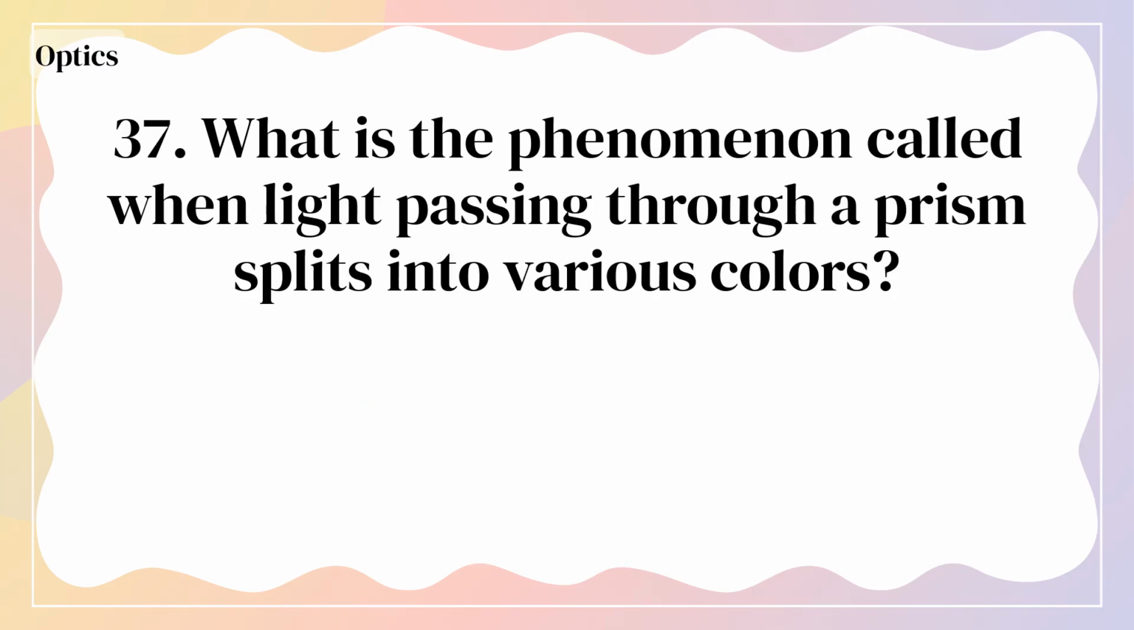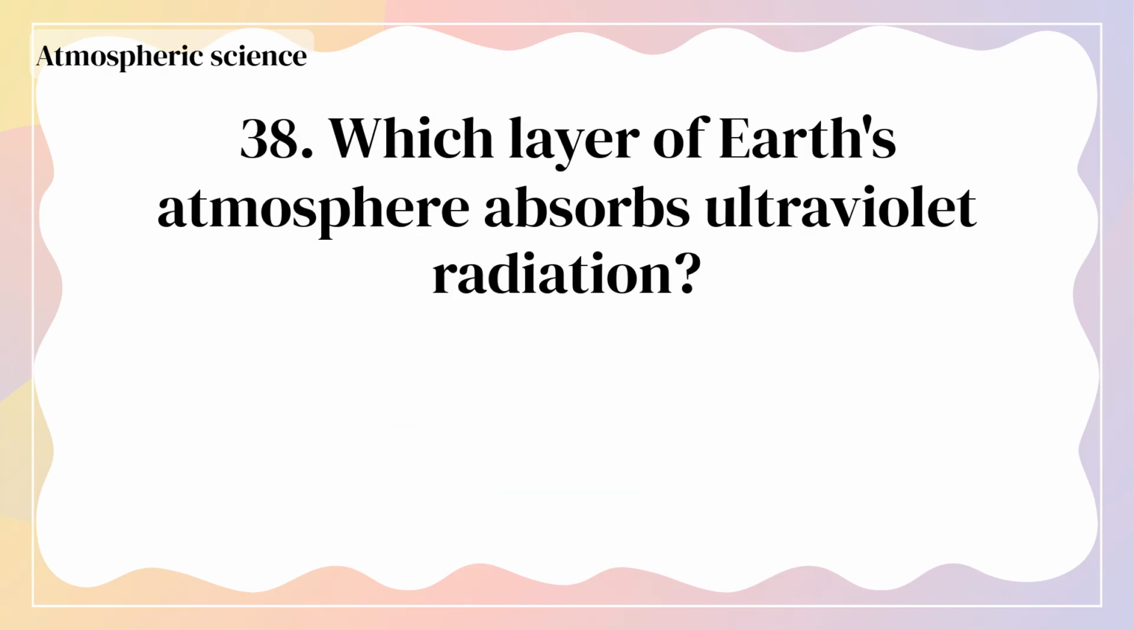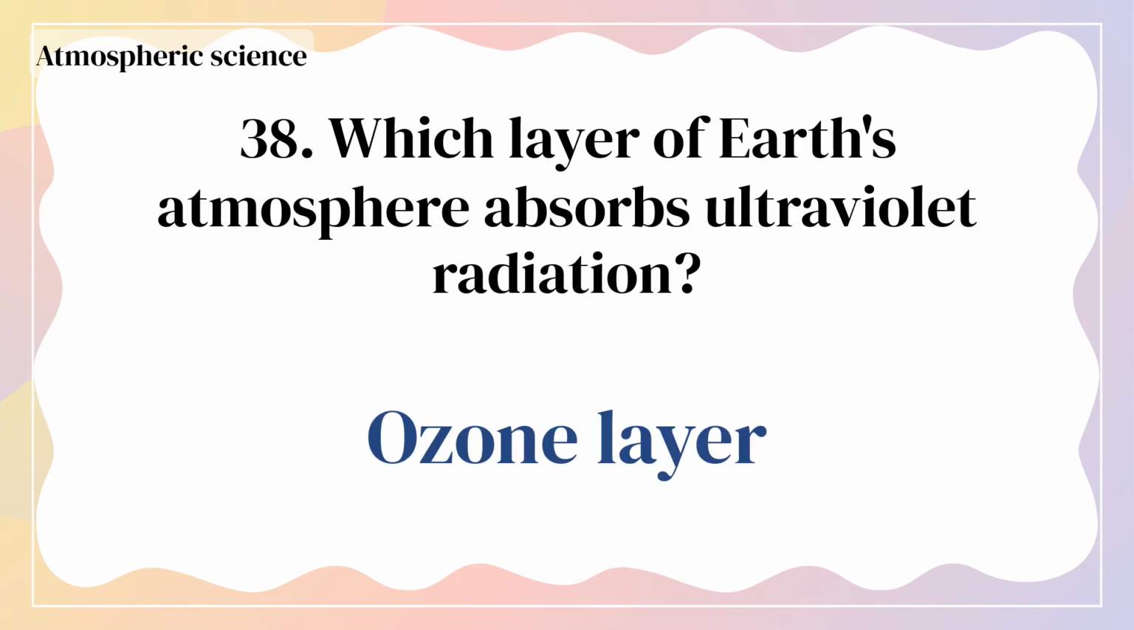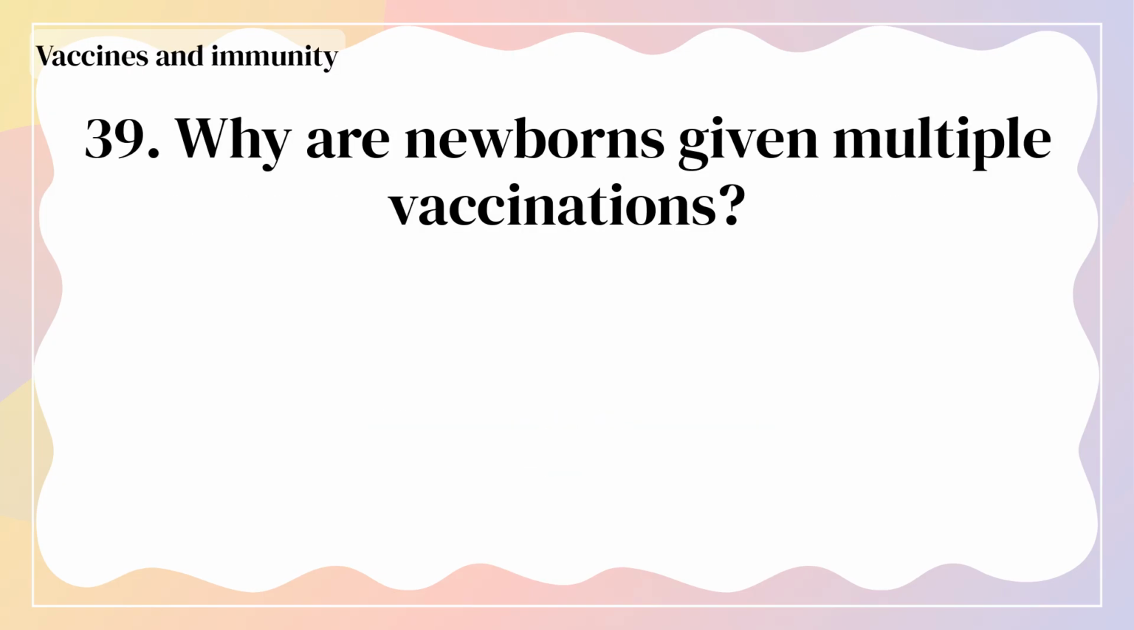Hemoglobin. What is the phenomenon called when light passing through a prism splits into various colors? Dispersion. Which layer of Earth's atmosphere absorbs ultraviolet radiation? Ozone layer. Why are newborns given multiple vaccinations?